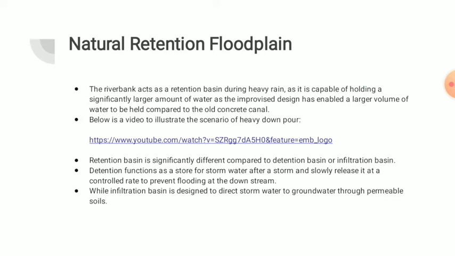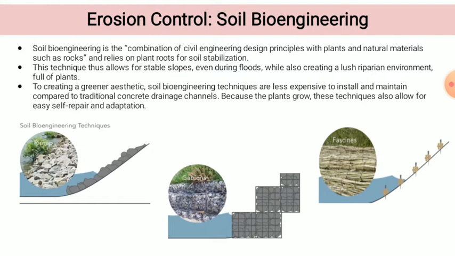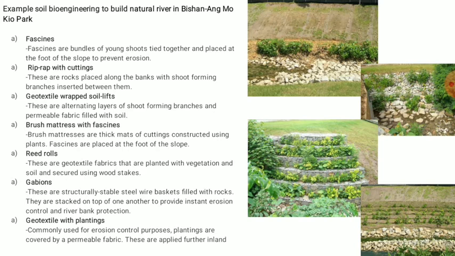The riverbed acts as a retention basin during heavy rain, as it is capable of holding a significantly larger amount of water. The improved design has enabled a large volume of water to be held compared to the old concrete canal. Next, erosion control. This park uses a bioengineering system in building the natural river. It can save maintenance costs and can build various habitats of flora and fauna. This is an example of bioengineering at Bishan Park.